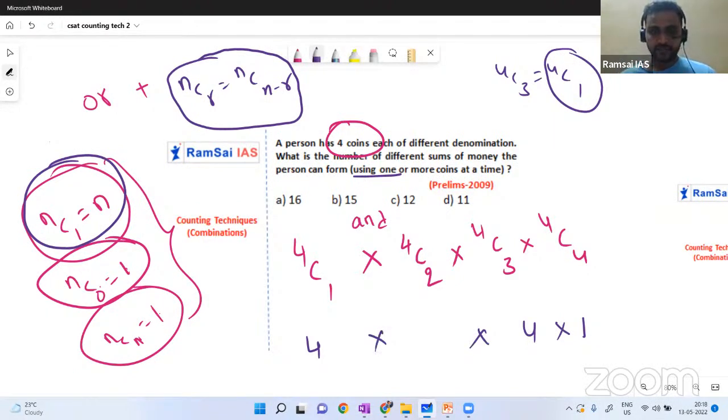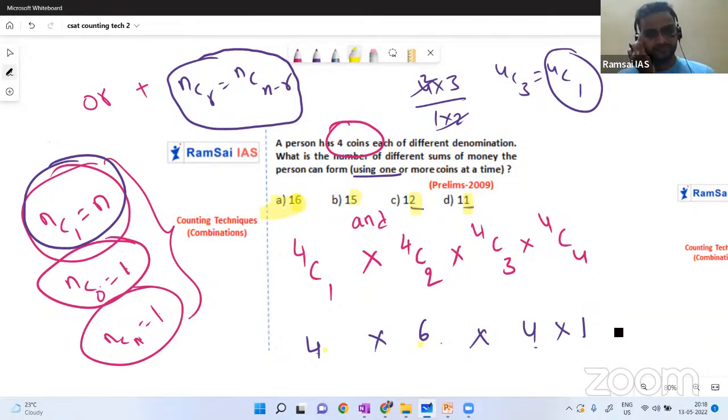Now find 4C2 value. 4 into 3 by 1 into 2. 3 2s are 6. So can you multiply it? 4 into 6 into 4. And here the beauty is all units places of the options are different. Can you observe this? So I'll just consider only units places. 4 into 6, 6 fours are 24. 24 into 4 gives units place 6. So answer must be option A, 16.